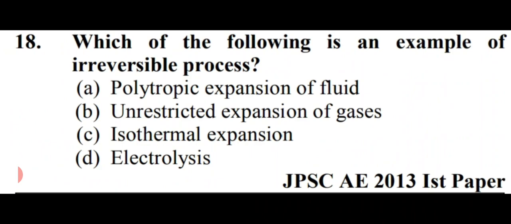Our next question is, which of the following is an example of irreversible process? So here we have to find the irreversible process. Our options are polytropic expansion of fluid, unrestricted expansion of gases, isothermal expansion, and the last option is electrolysis. So friends, in this case, unrestricted expansion of gases is an example of irreversible process. So option number B is right here.